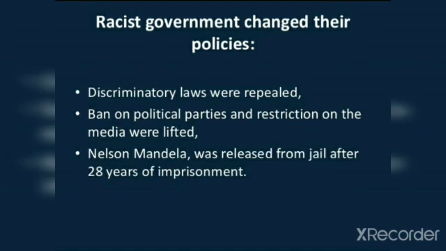They changed their policies. The discriminatory laws were repealed, and the ban on political parties and restrictions on the media were lifted. Nelson Mandela, who was the leader of the blacks, was released from jail after 28 years of imprisonment. Finally, at midnight of 26th April 1994, the Republic of South Africa, a multiracial government, was born.